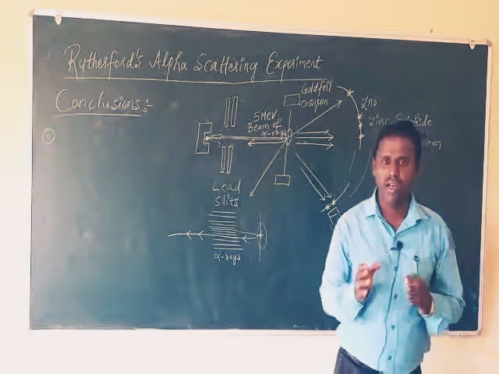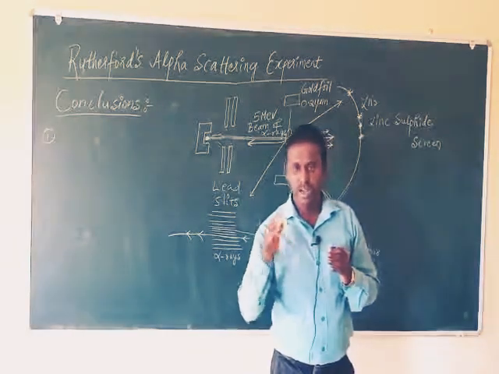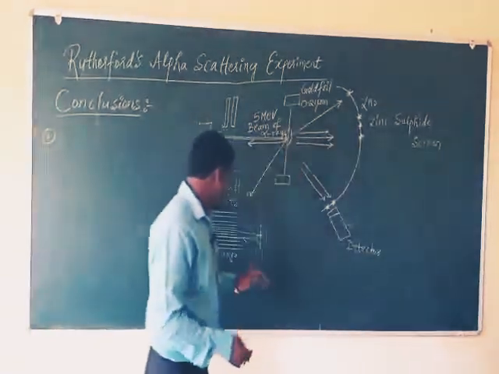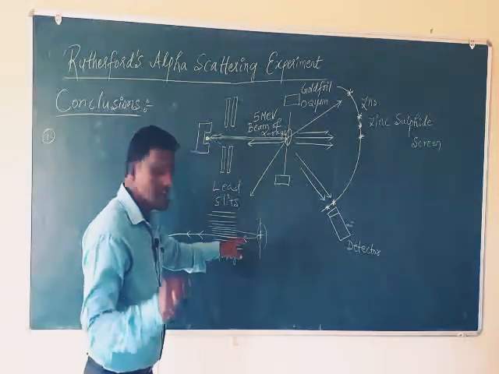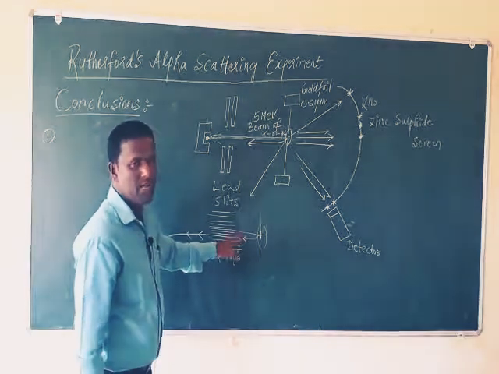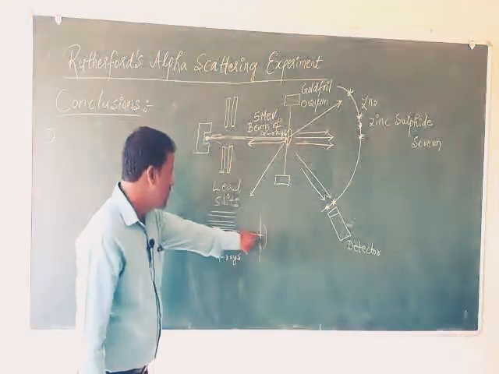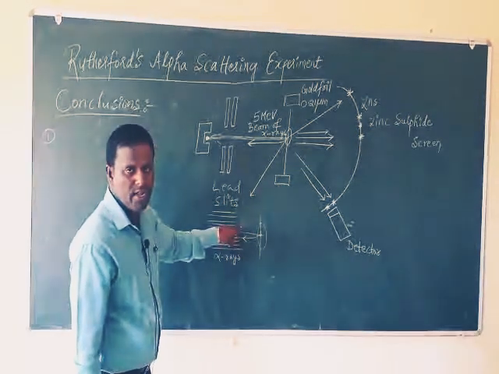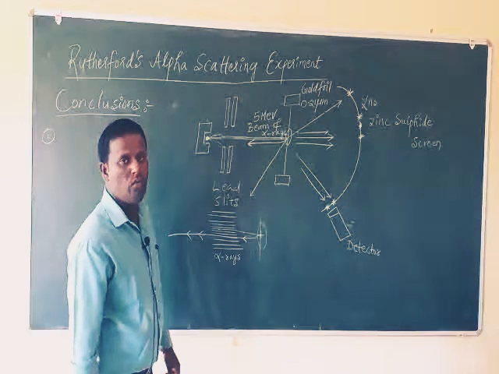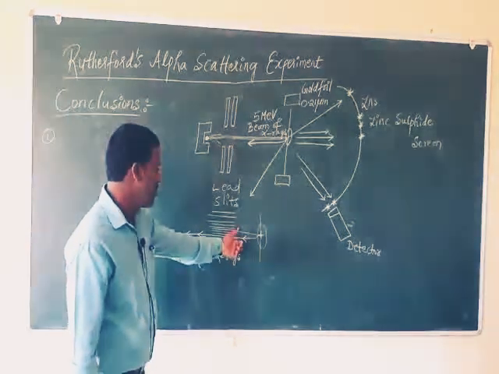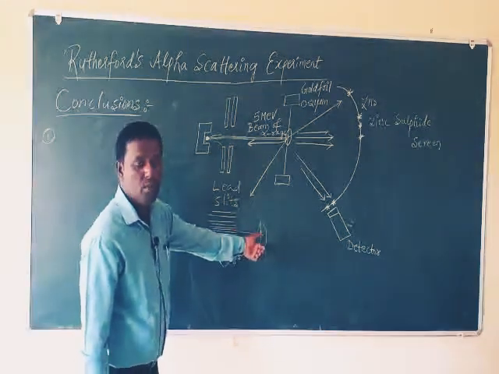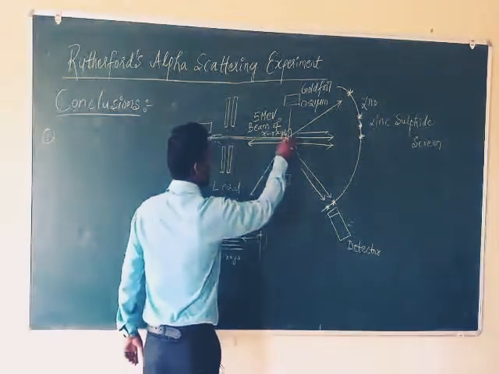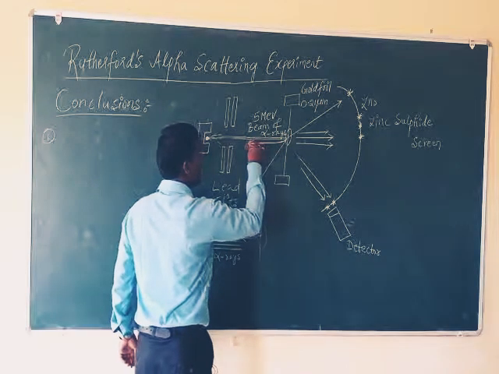So the alpha ray which comes directly towards the nucleus of the gold foil gets returned along its original path. There exists a strong force of repulsion for the alpha ray coming towards the nucleus. For this reason, 1 in 8,000 gets retraced in its original path.